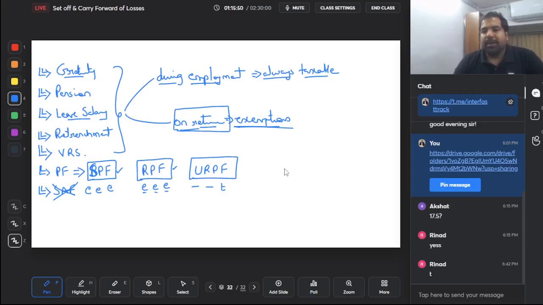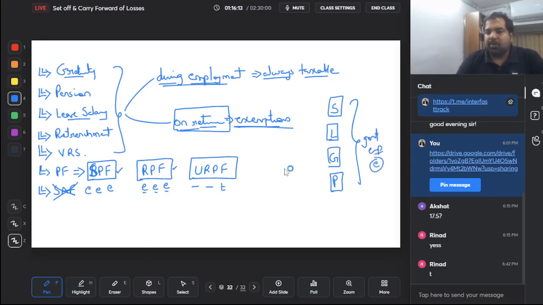And for government employees, guys, surgeon loves government positions. Leave salary, gratuity, pension and SPF received by government employees: during employment, no. During employment for them also it's taxable. On retirement it is exempt. That's why surgeon loves government positions, because when you get some lump sum money from your leave salary, from your gratuity, from your pension, from your SPF, that lump sum money is exempt for government employees only if it was received on retirement or ending the association with that company.